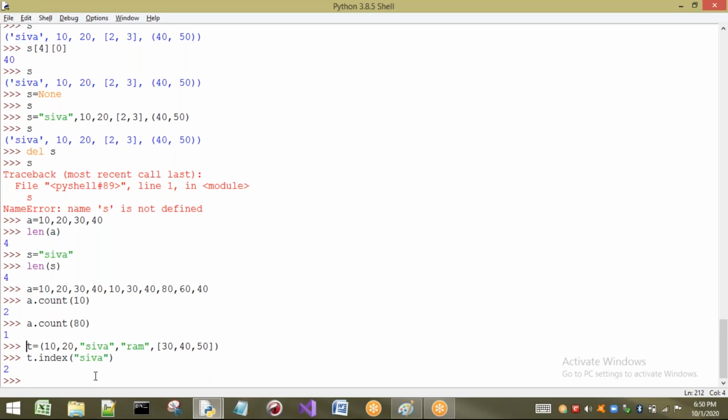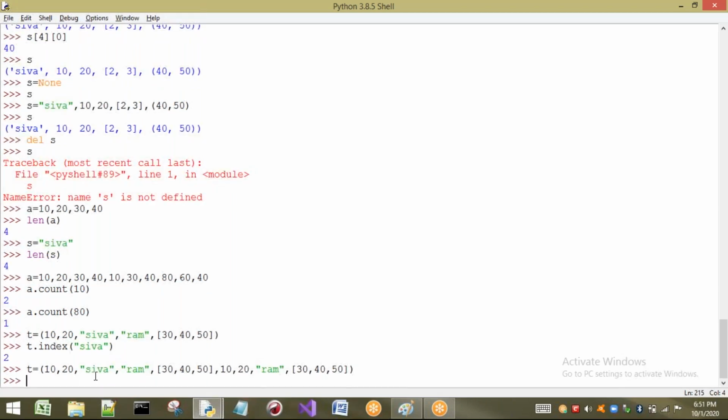Now I also want to add duplicates. Let us consider 10, 20, and again the same elements I want to repeat. Now see what happens. I can also find the index for a nested element, that is, an inner list.